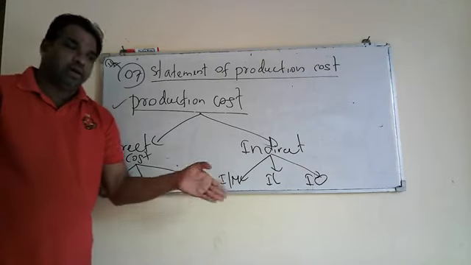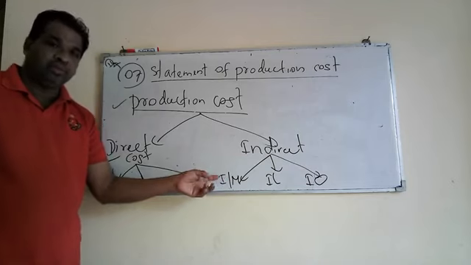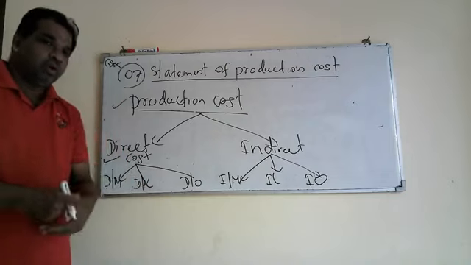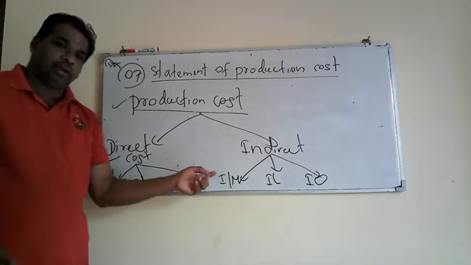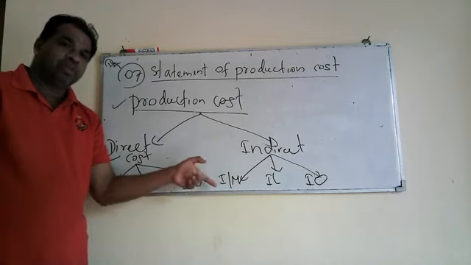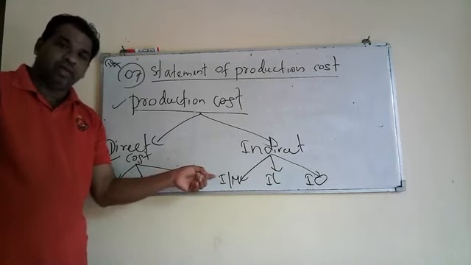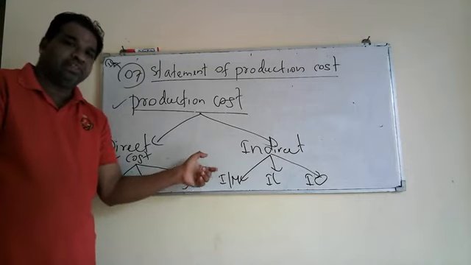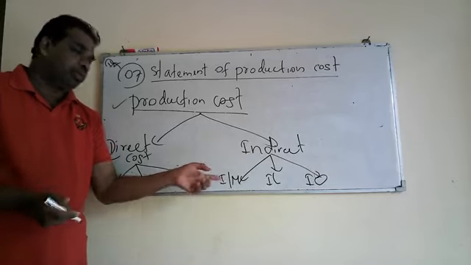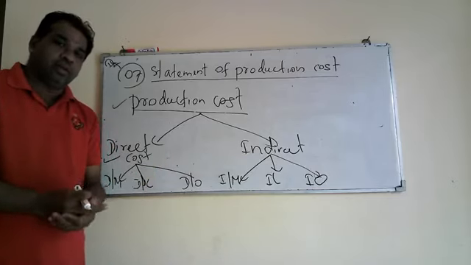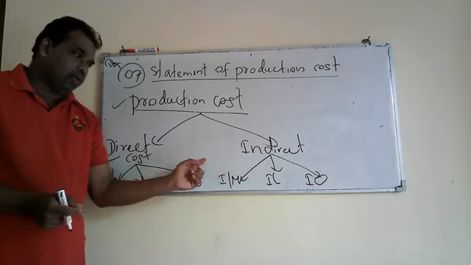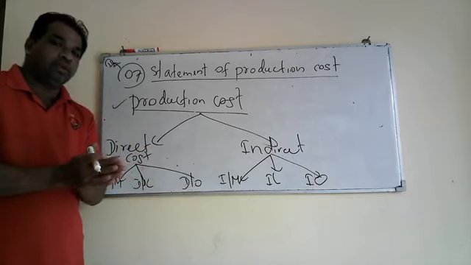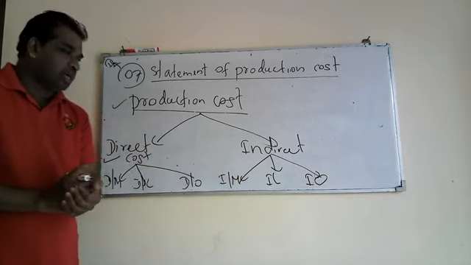Take a carpentry shop producing furniture. We use polish, sometimes sandpapers. They won't be included in the final product, but we use those things in the production process. I will give you some more examples: sandpapers, nails, polish, and sometimes lubricating oils. They come under indirect material cost. We cannot identify directly how much we incur for one unit, that's why we say indirect material cost. You got it?